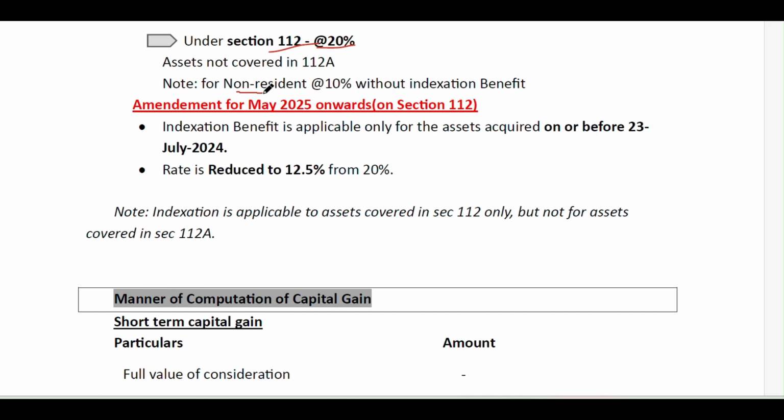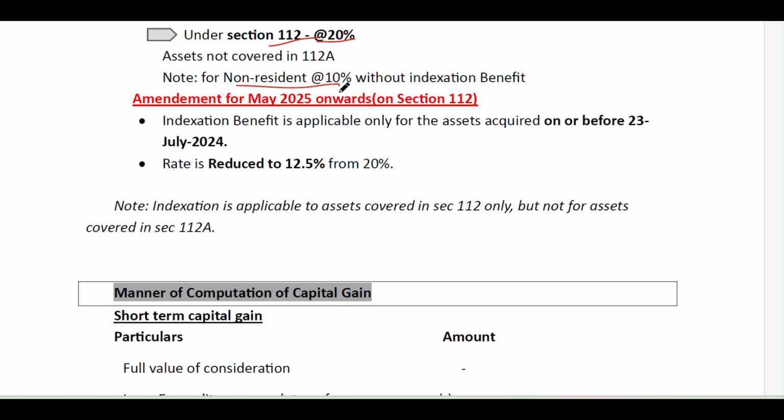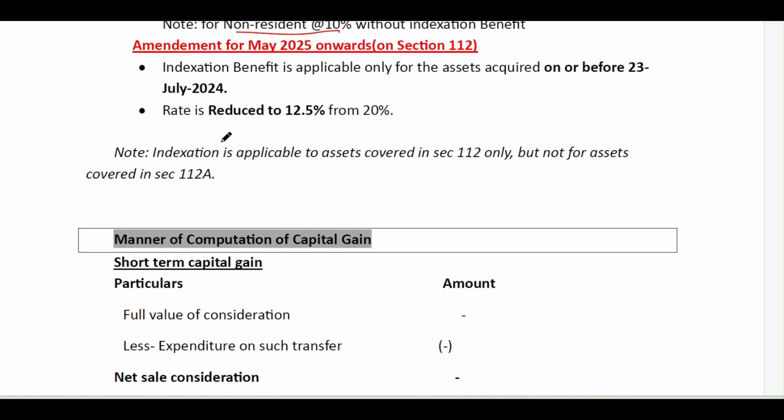If a person is a non-resident, then he has an option that he may pay the tax at the rate of 10% on the long term capital gain without indexation benefit, or he may pay at the rate of 20% with indexation benefit. And the recent amendment of May 2025, especially on long term assets, reduces the rate of tax from 20% to 12.5%.